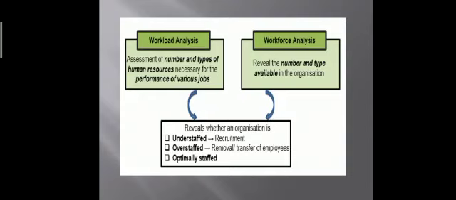If there is understaffing, we should go for recruitment. If there is overstaffing, we should remove them, otherwise we should give a transfer to those employees. If it is optimal, means we require 5 people and within our organization already 5 people are there, that is the optimal staff. No need to go for removal, no need to go for recruitment also. So I hope you got this first step. You should analyze how many people are required for our organization, and second thing, which kind of people are required for our organization. That is the clear thing within estimating of manpower.